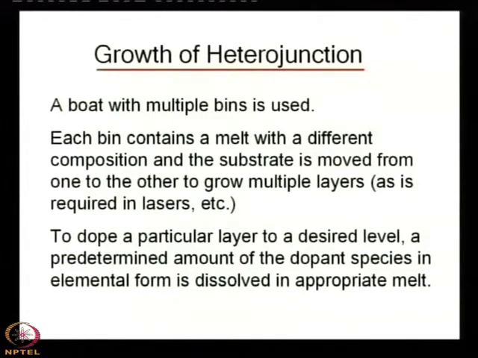Now, if we take the example of growth of a heterojunction. Now, what is a heterojunction? What do you mean by heterojunction? Because till now we were on the epitaxial growth of a particular layer. So, it can be gallium arsenide, it can be silicon, it can be indium phosphide, but what is a heterojunction? The junction is formed by two dissimilar semiconductors. Right. Heterojunction means a junction formed by two dissimilar semiconductors.